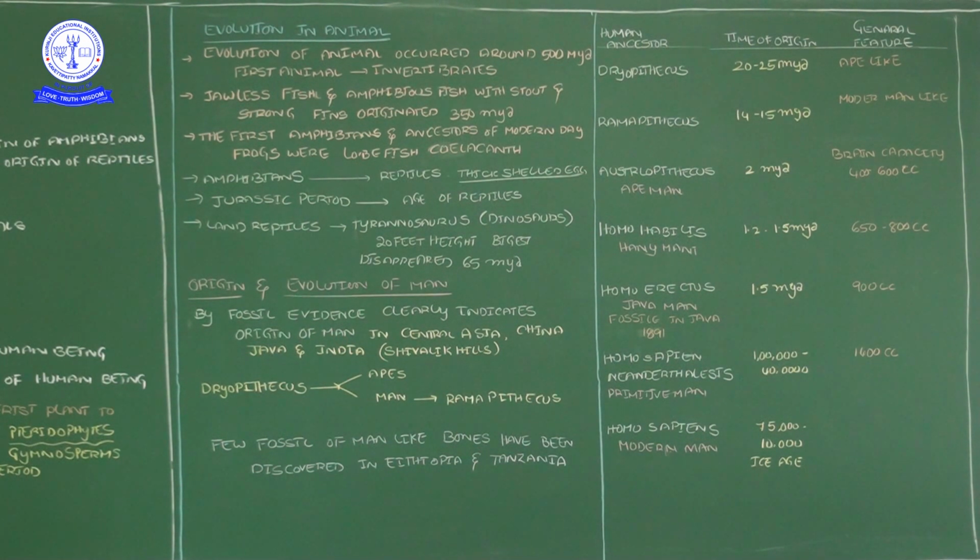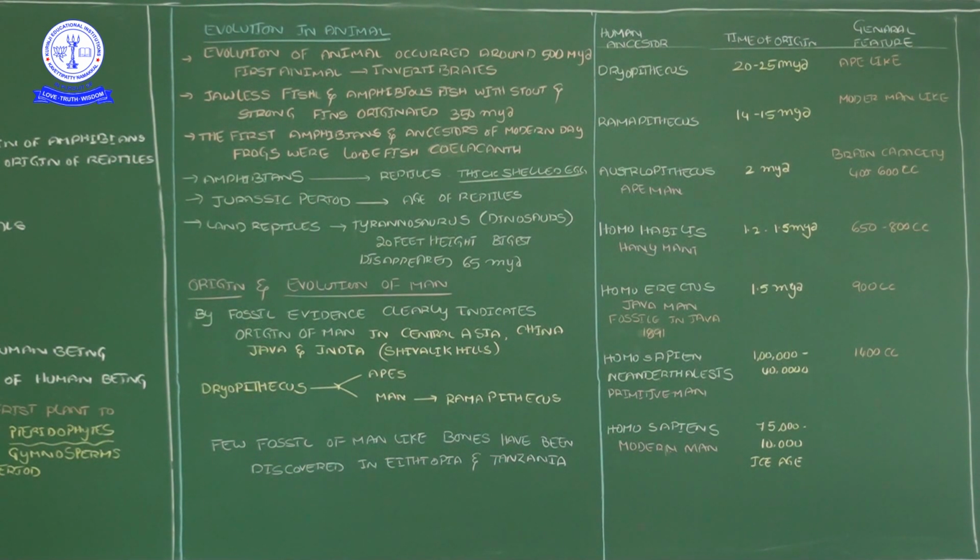Then they said that in Central Asia, China, Java and India, they found different fossils. Those fossils have somewhat of similarities and also some differences. Here they found one fossil, and they named that fossil Dryopithecus. The characteristics of Dryopithecus seem like apes and man.